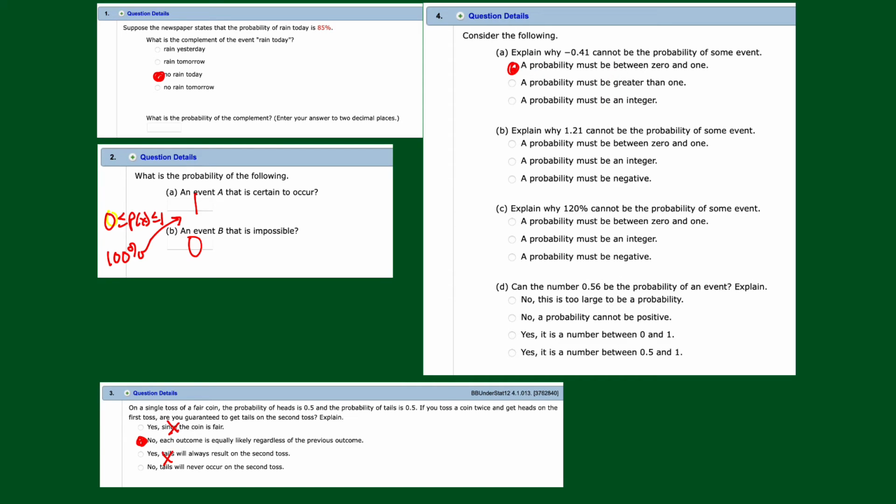What does the second part say? Probability must be greater than 1. Well, that's ridiculous. And must be an integer. It doesn't have to be an integer. Could be 1/2, right? That's not an integer.